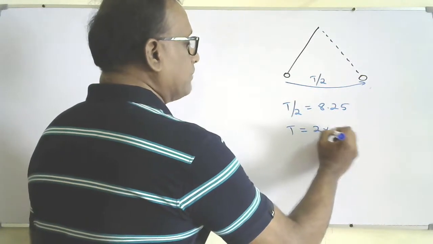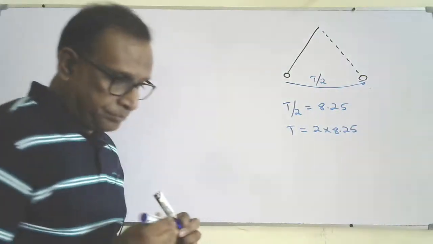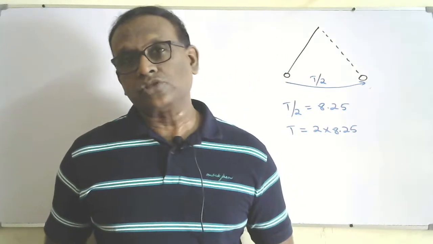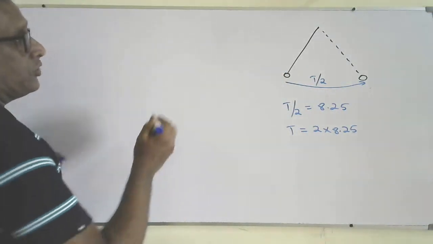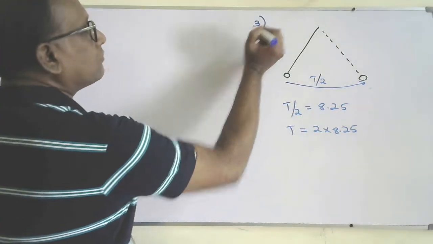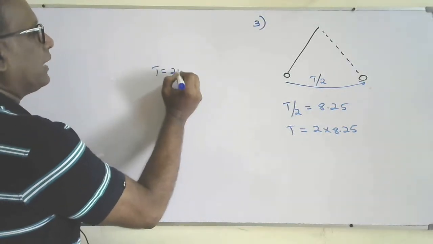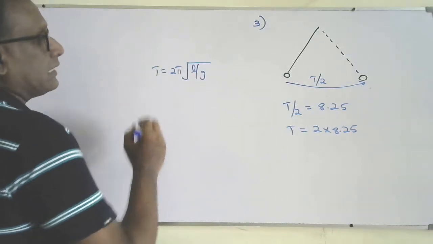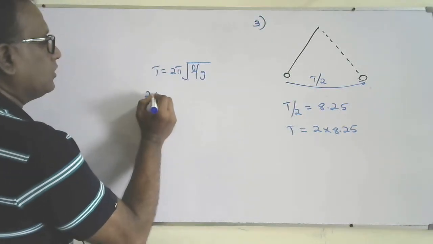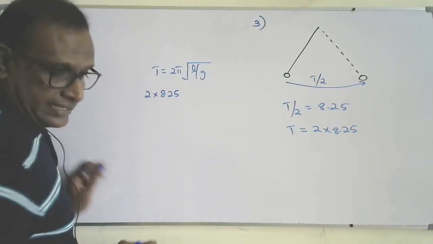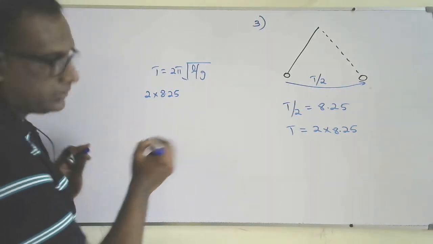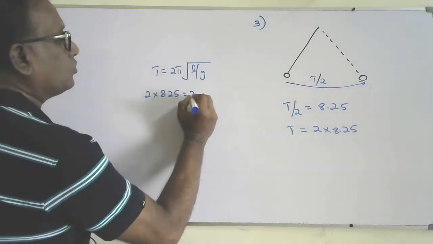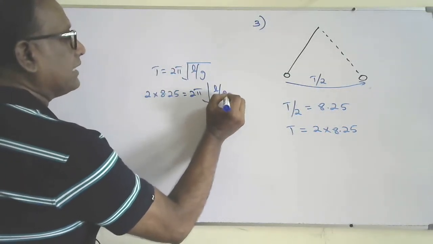So T will be 2 times 8.25 seconds. Which of the following expressions gives the length of the pendulum? We know the equation for a simple pendulum. This is question number 3. We know that T equals 2 pi square root of L over G. The T will be 2 times 8.25, which is 16.5.